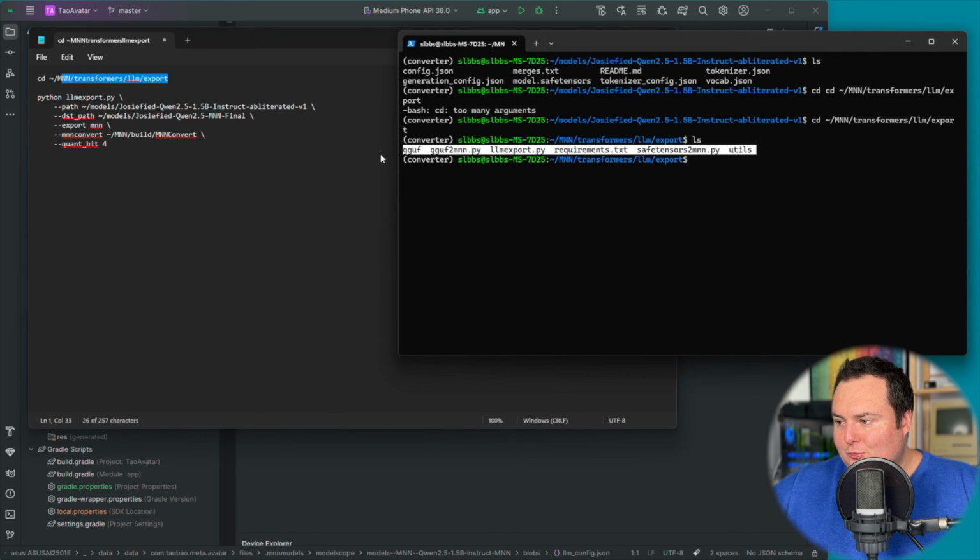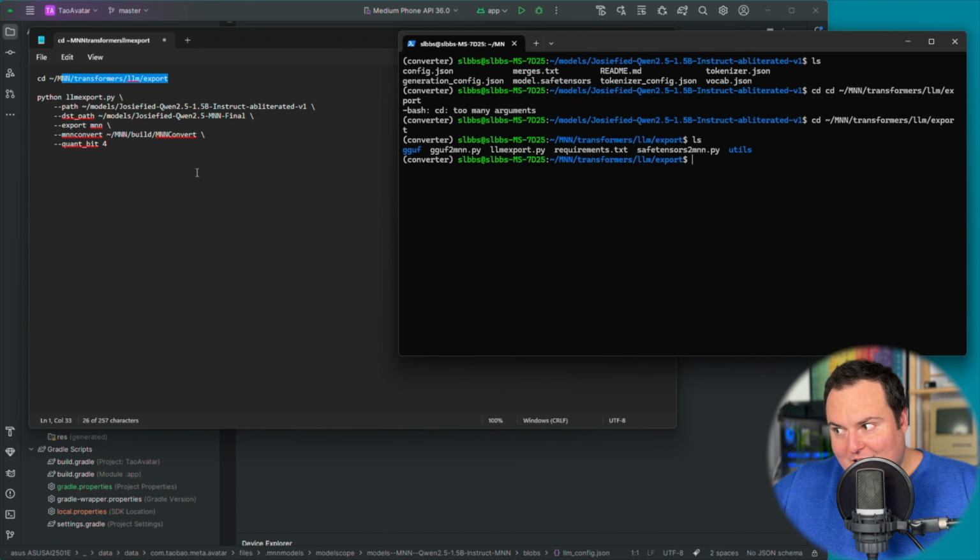And all of these scripts will allow you to convert different types of models into the correct format for them to work in this app, depending on how the model is. So there's one for a GGUF, and there's one for the safetensors model, which we have right here.